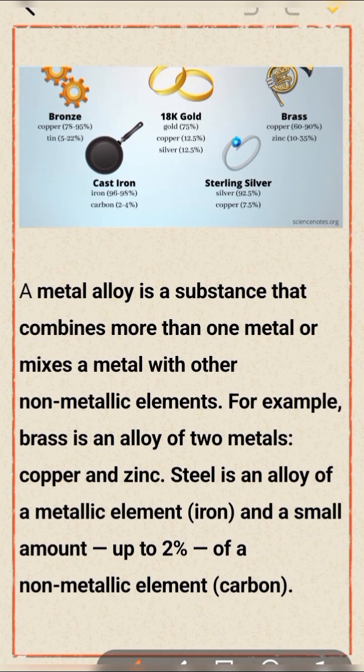For example, brass is an alloy of two metals, copper and zinc. Steel is an alloy of a metallic element, iron, and a small amount, up to 2%, of a non-metallic element, that is carbon.